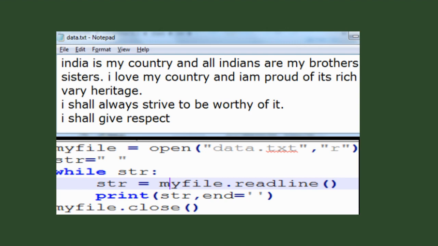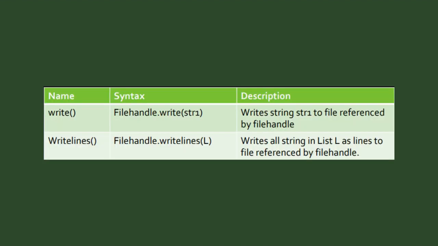Further on, we have the slide that explains the write function in data file handling.